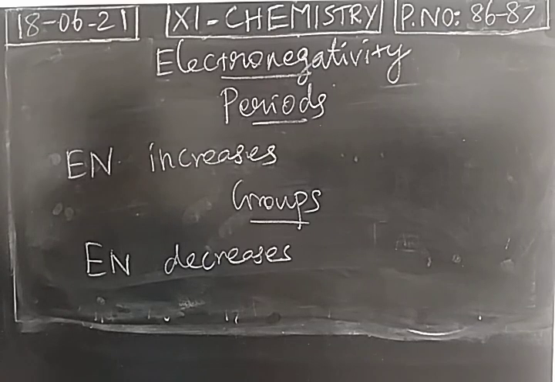Then top to bottom, atomic size or atomic radius increases. Definitely electron accepting tendency will be reduced because the distance between the nucleus and the last electron will be more, and the nucleus will not attract the electron well. So the attractive force between the nucleus and the last electron will be reduced. So electron accepting tendency decreases from top to bottom in a group.